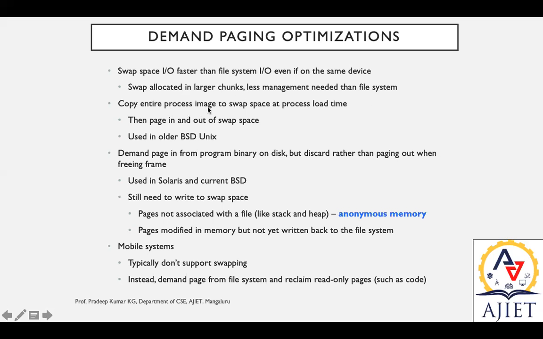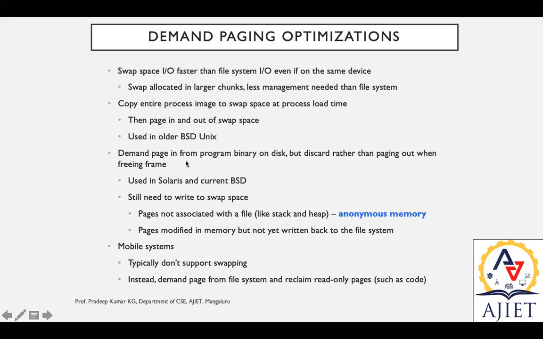Then copy the entire process image to swap space at process load time. That means you are supposed to copy the entire process image into the swap space during the request itself, because it will share the same page in and page out of swap space, like in our older versions of BSD, Berkeley systems, where more than one process can be executed simultaneously, as in BSD Unix. So demand paging from the program binary on disk, but discard rather than paging out when freeing a frame.